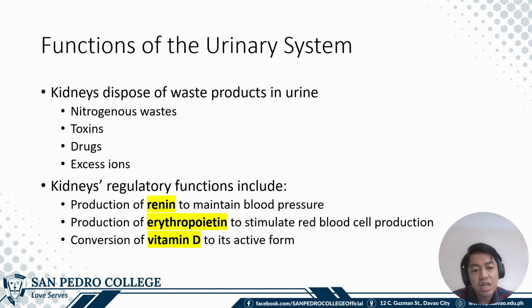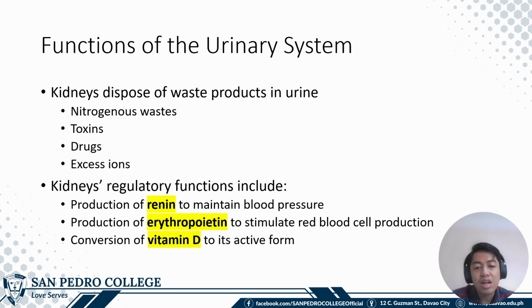Another function of the kidneys is the production of erythropoietin, and this hormone is important for the production of red blood cells in the long bones. Hence, if you have kidney disease, such as in the case of chronic kidney disease, the kidney has problems producing erythropoietin, and the person may experience anemia.